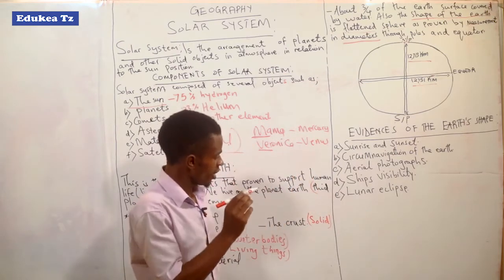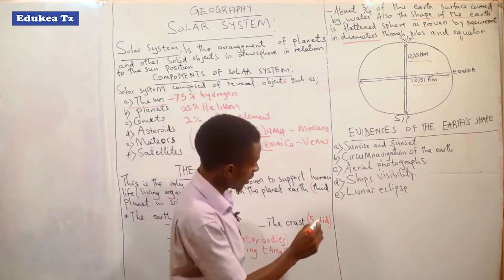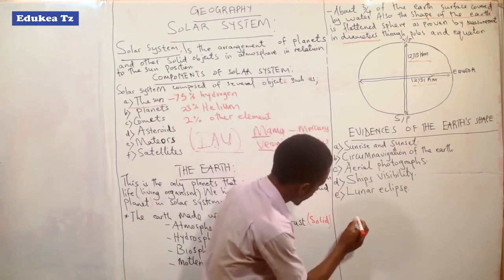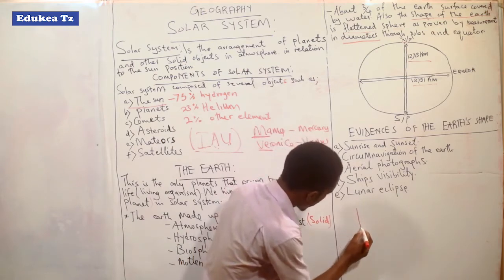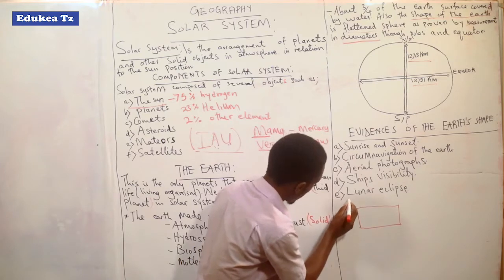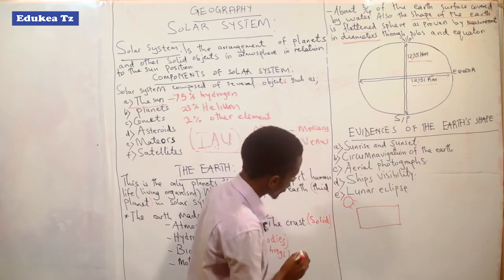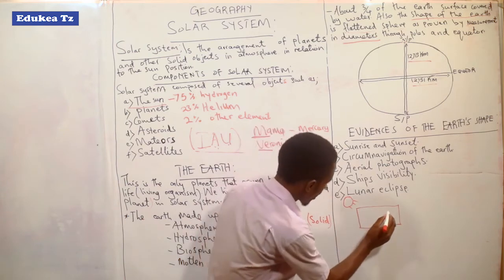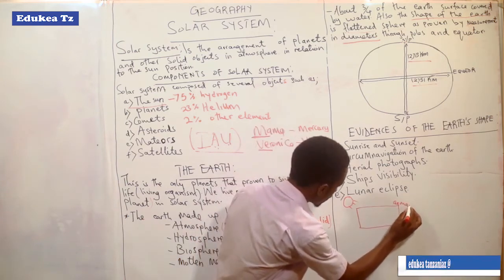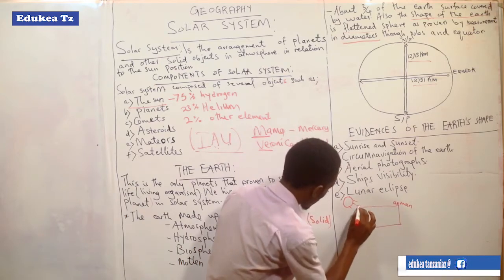If the Earth is flat, like this way, I can show you. If the Earth is like this way and the sun lies at this point, take an example. Here is Germany, and here is Tanzania.